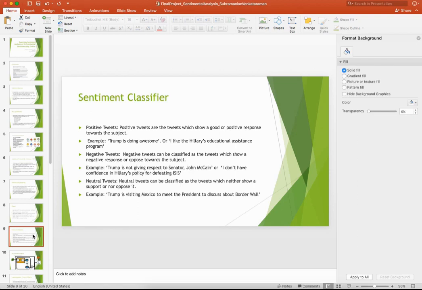Negative tweets can be classified as tweets which show a negative or opposed response towards the subject. Example: Trump is not giving respect to Senator John McCain. This is an interesting statement. Or in the case of Hillary Clinton: I don't have confidence in Hillary's policy for defeating ISIS. This is another kind of statement. So these two statements indicate negative public sentiments on Trump as well as Hillary Clinton.